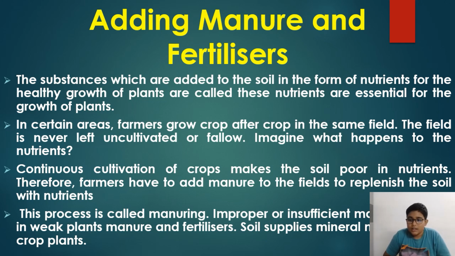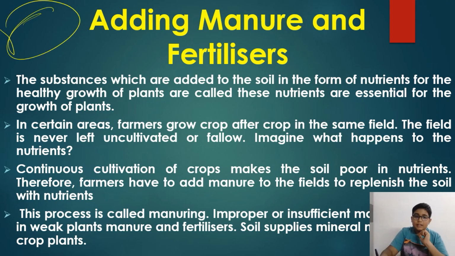Manure is naturally made, and fertilizers are artificial. Manure is biodegradable, and fertilizer is non-biodegradable. So manure is less harmful to soil, and fertilizer is more harmful. But in manure you get a smaller amount of nutrients and minerals at a time, while in fertilizers you get more minerals and more nutrients.